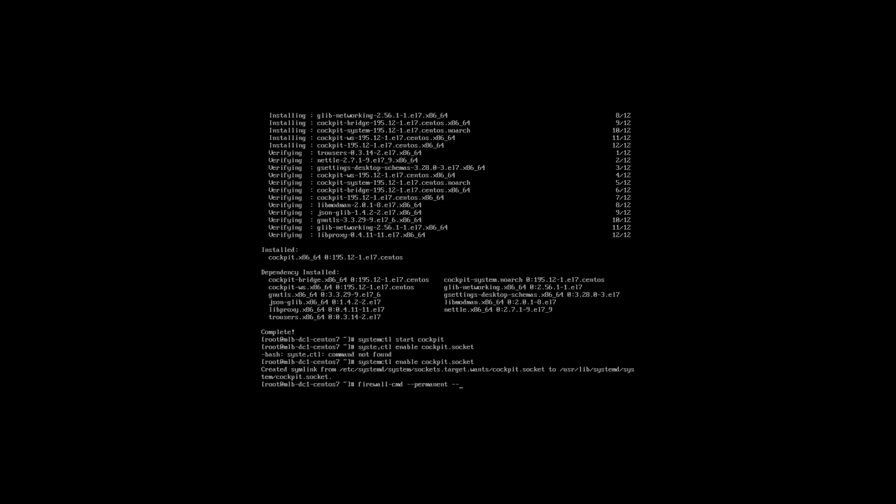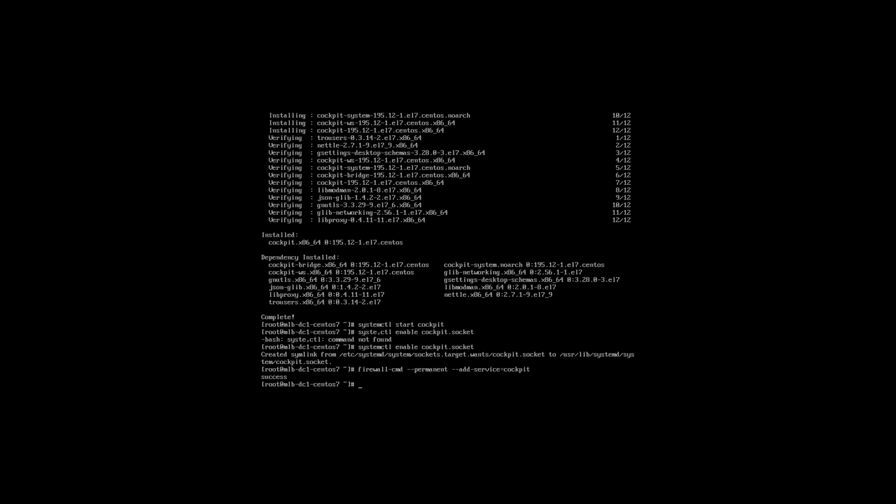To add that, --add-service=cockpit and hit enter. That success means you have successfully added the Cockpit service to your firewall permanently.